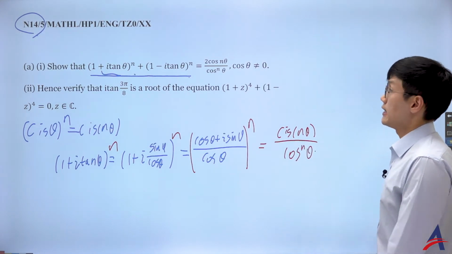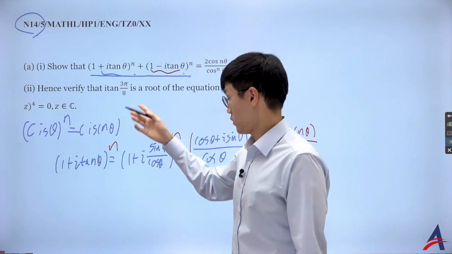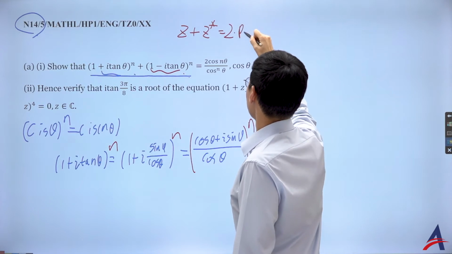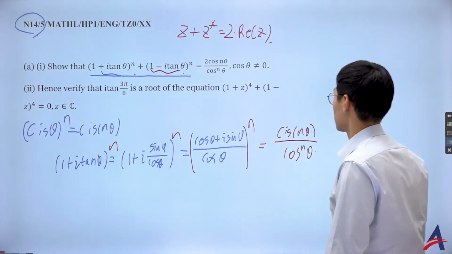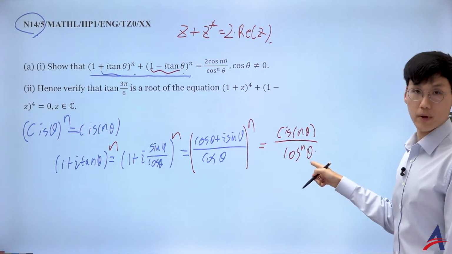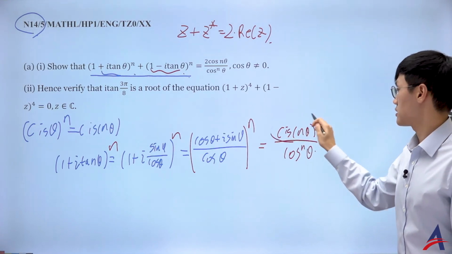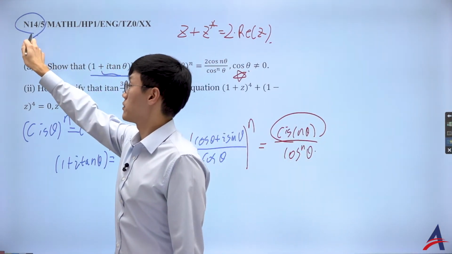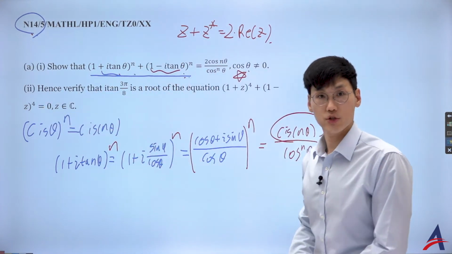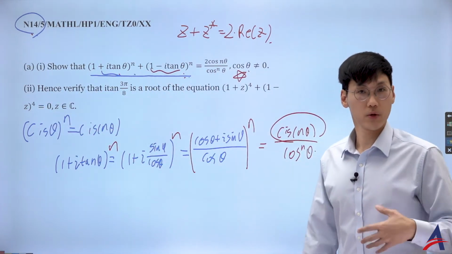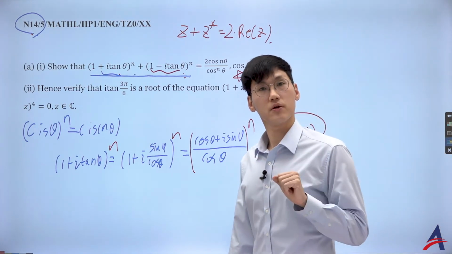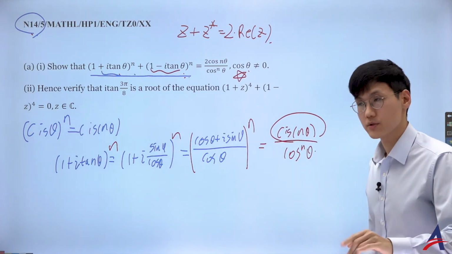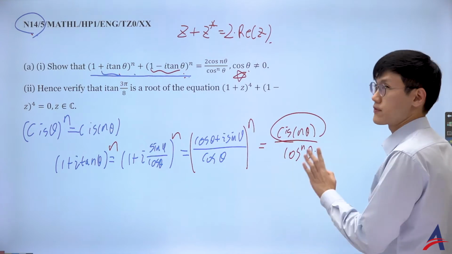And then you know that it's just a conjugate, right? Every time you see a complex number plus its conjugate, that's just twice the real part of the complex number. So I have to take twice the real part, where the real part is just replacing the cis with cosine n theta. Hence, I can derive it. So you already saw in November 2014 that if I have a tangent, not the typical trig ratio such as sine and cosine, I can still use the DMT by using sine over cosine, and so on. So that has been seen. I'm just pointing out some questions that we have seen before. This is November 2014.